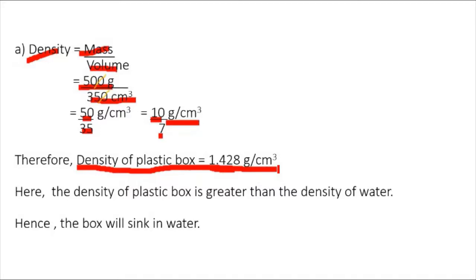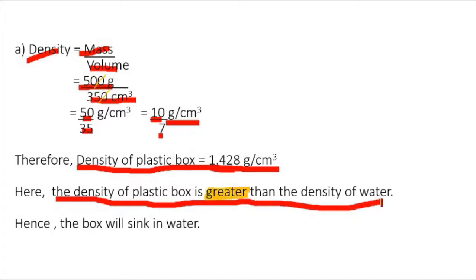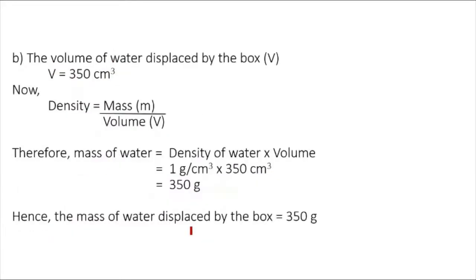And we already know that density of water is 1 gram per centimeter cube. Hence, here density of plastic box is greater than density of water. As the density of plastic box is greater than density of water, here the box will sink in water. Now, B part of this example. Here, the volume of water displaced by the box V is equal to 350 centimeter cube.